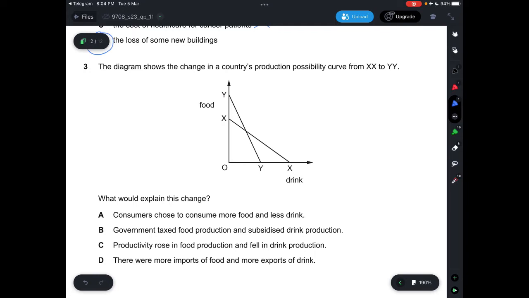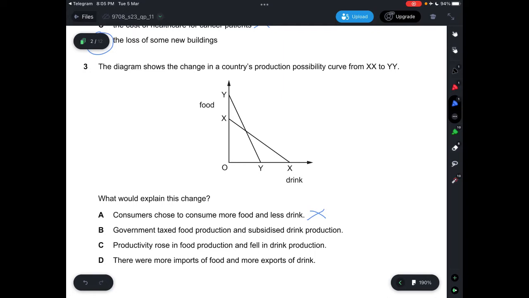So you can see the four options here. A says consumers chose to consume more food and less drink, which is incorrect. This one is a PPC curve. It shows the maximum combination of two goods that can be produced in an economy, so the amount that can be produced, and not the amount that a consumer purchases.